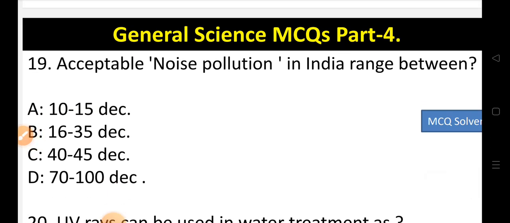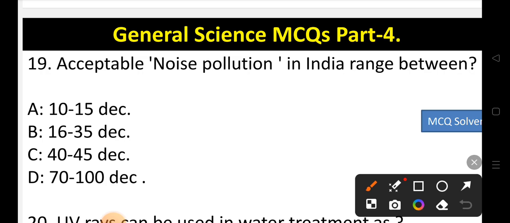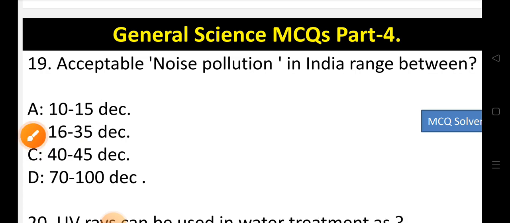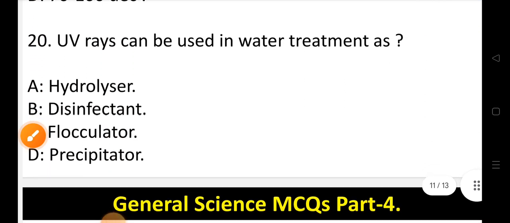Acceptable noise pollution in India range between, options are option A 10 to 15 decibel, option B 16 to 35 decibel, option C 40 to 45 decibel, or option D 70 to 100 decibel. So the correct option will be option number C, that is 40 to 45 decibel. So the acceptable noise pollution in India as per Central Pollution Control Board is 40 to 45 decibel. So C is the correct option. Now let's move to question number 20.